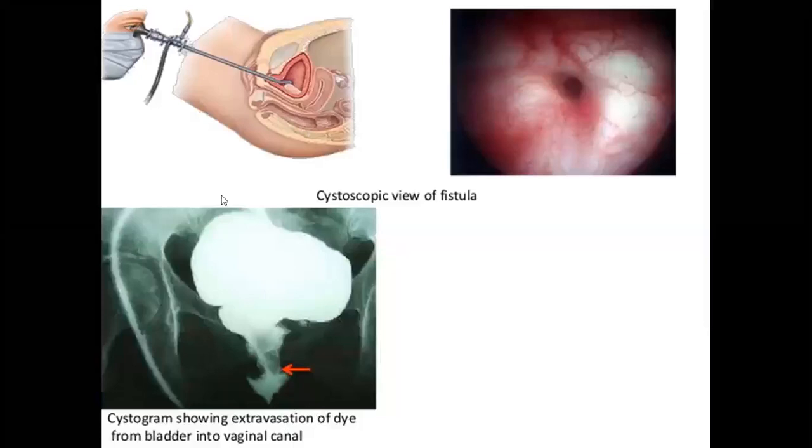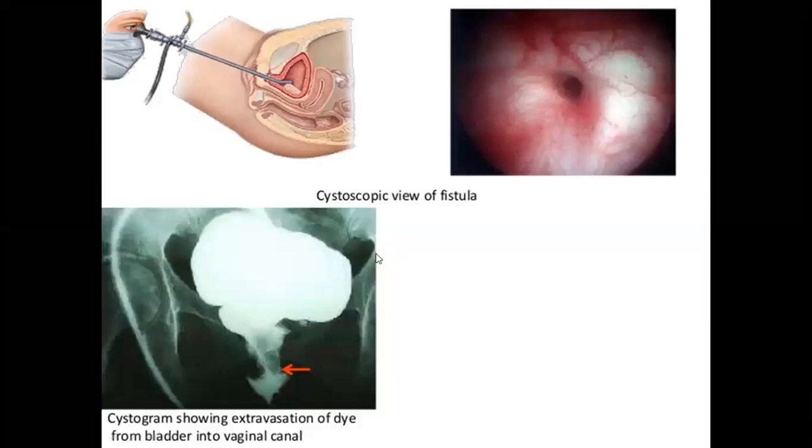So this is the cystoscope. Cystoscope introduced through the urethra and visualizing the bladder for any openings, that is any fistulous tracts. So this is how the fistulous opening looks through the cystoscope.